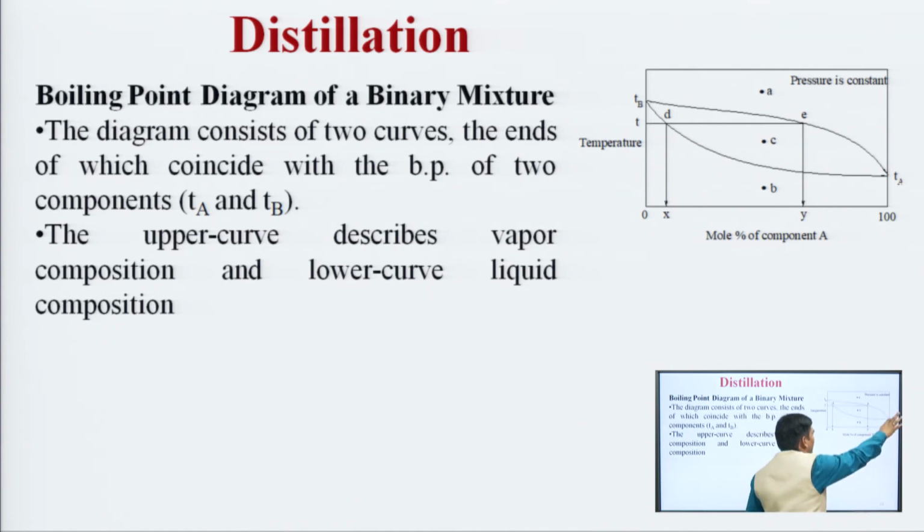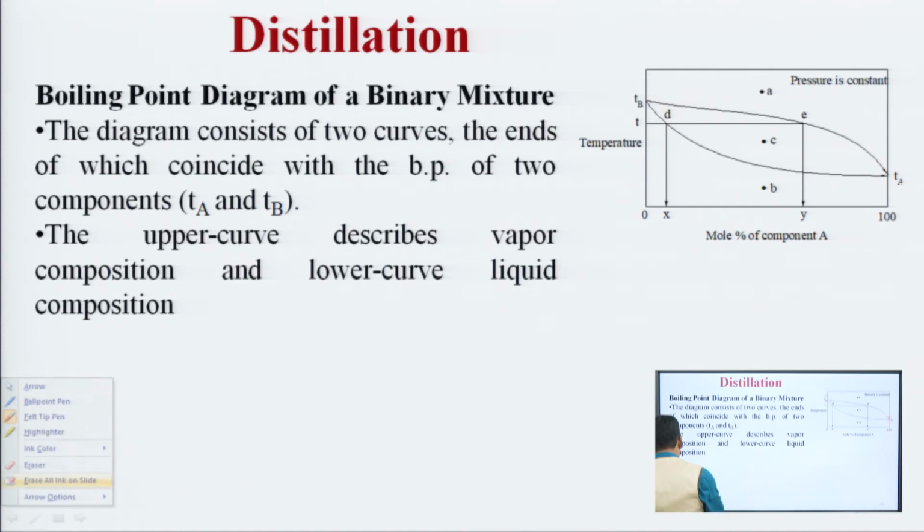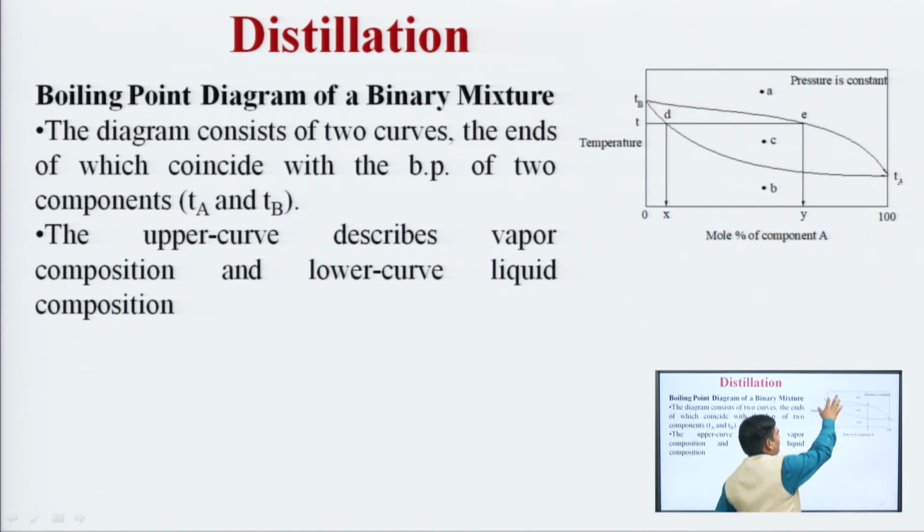This is one curve, this is another curve, and the ends coincide at this point, which is T A, and here it again coincides at this point, which is T B. So, T B is the boiling point of component B, and T A is the boiling point of component A.